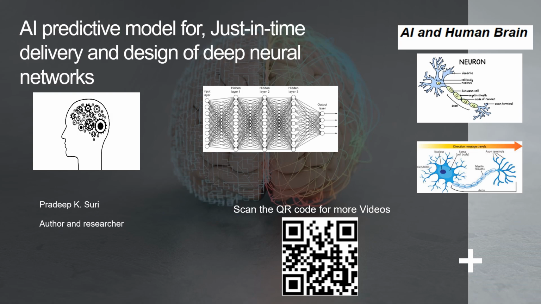11.0 Feedback loop. Establish a feedback loop where real-world delivery outcomes are used to improve and retrain the model. This helps in continuous model improvement. Scaling. As our just-in-time delivery system grows, consider scaling our AI infrastructure to handle increased demand and data volumes. 12.0 Ethical considerations. We have to consider ethical implications, such as fairness, bias, and privacy, in our AI models and data handling practices. Remember that the success of our just-in-time delivery AI model depends on the quality of data, continuous refinement, and its integration into our operational processes.